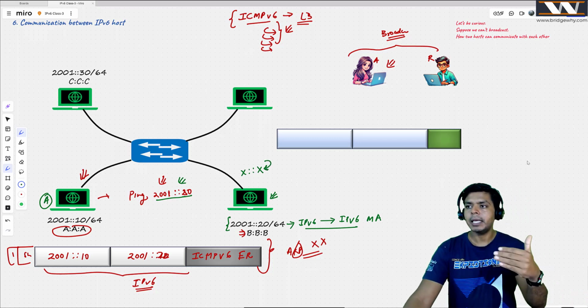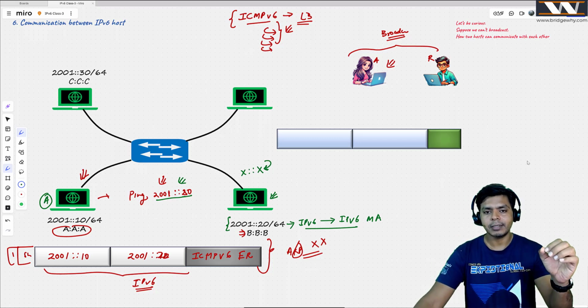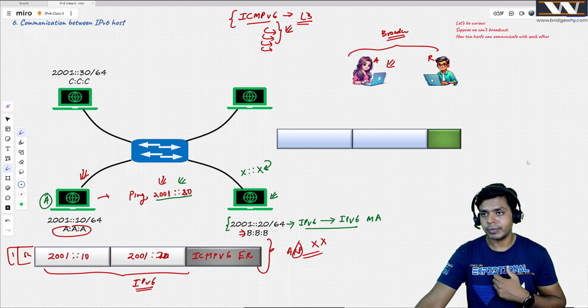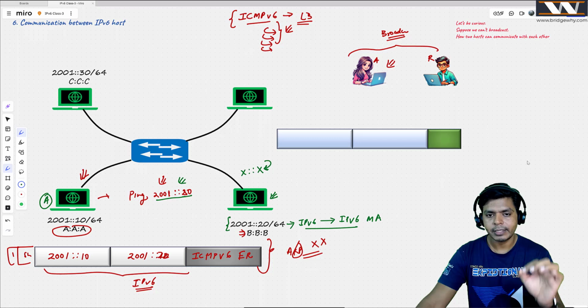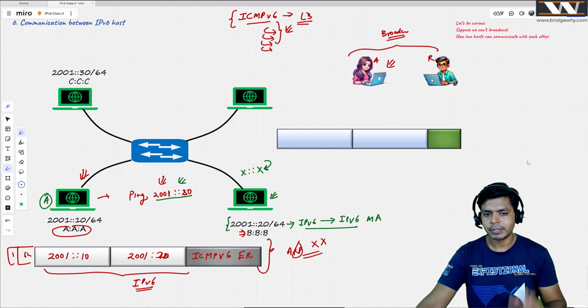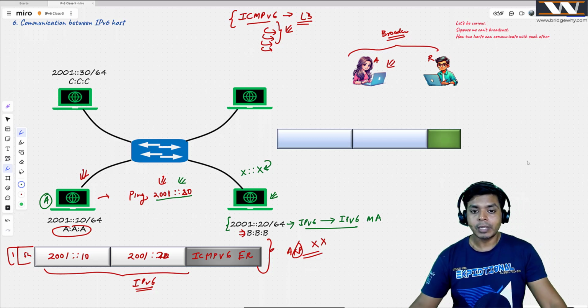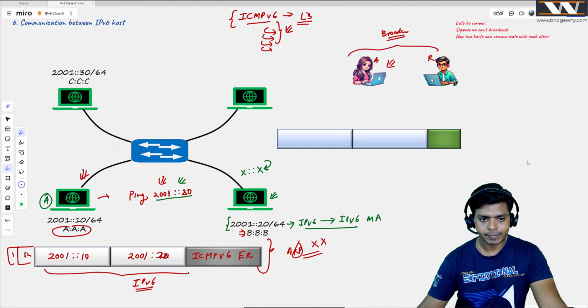If I name it, the solicited node multicast address, see, the naming is confusing. Naming brings fear. Let's remove that. Let's try to understand this is x colon x, suppose, right? So now we are going to write the packet.